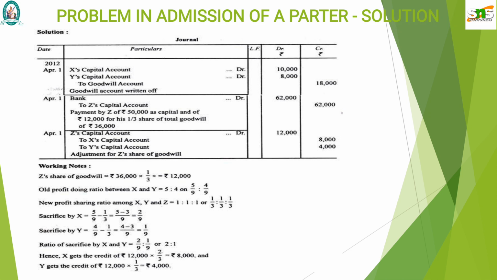When we make that calculation, we get 8,000 rupees credited to X capital account, because the sacrifice made by X is more than that made by Y. So Y gets 4,000 rupees as consideration for his sacrifice. The narration is: adjustment for Z's share of goodwill.